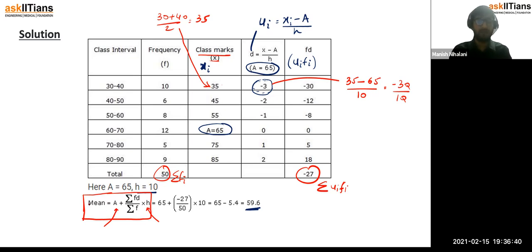So every time we said in the final answer, you need to add that assumed mean because you are calculating the deviations as xi minus a, right? Now in the step deviation, you are also subtracting the assumed mean, you are also dividing by the step size. So you need to multiply by the step size and add the assumed mean, right?